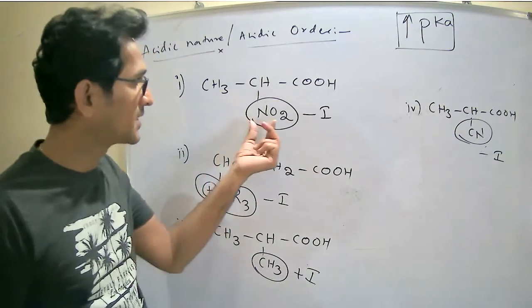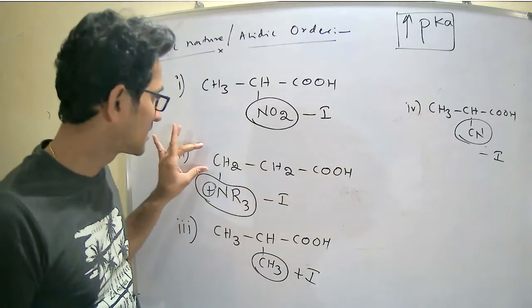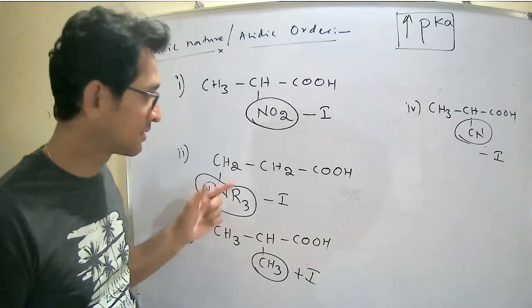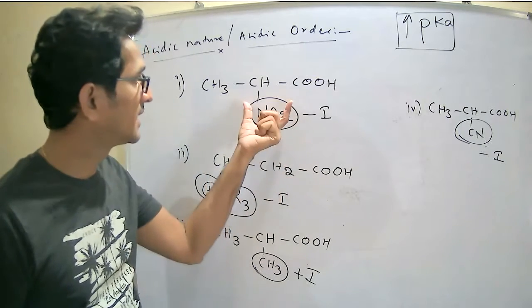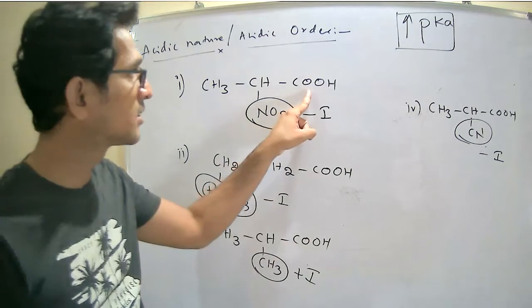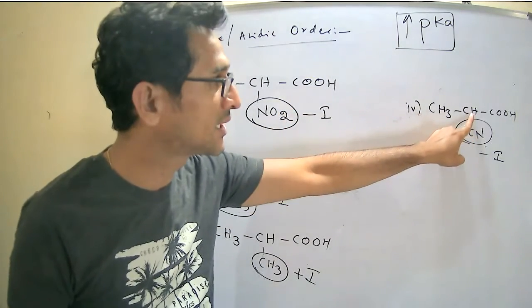Now the competition takes place between 1 and 4 only, because in the second one the minus inductive effect is present on the third carbon, at more distance. But in the first case the inductive effect is present on the second carbon, which is near to the COOH. In the fourth case too, the electron withdrawing group is on the second carbon.